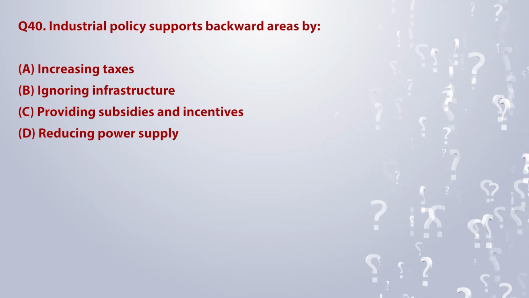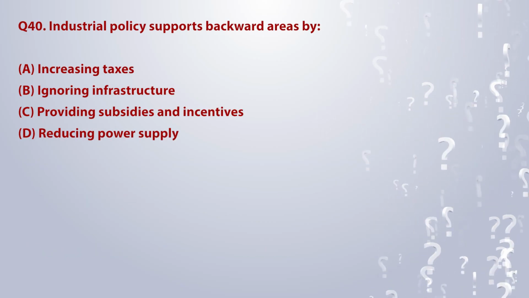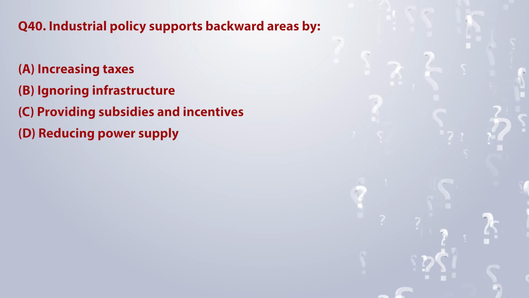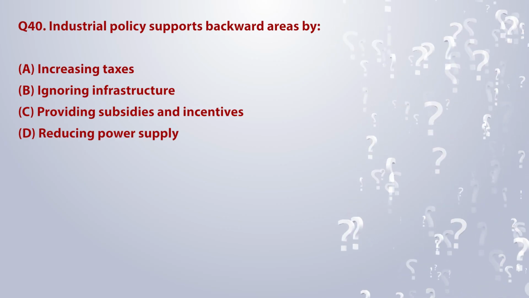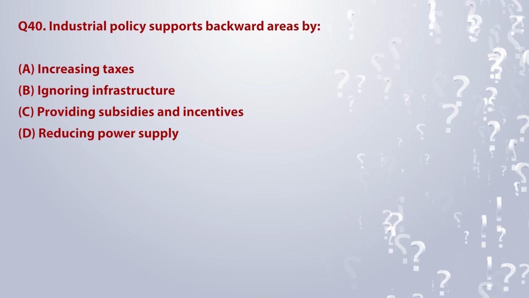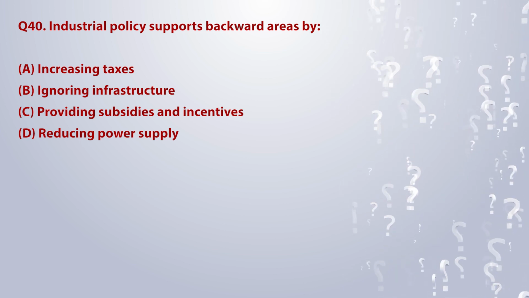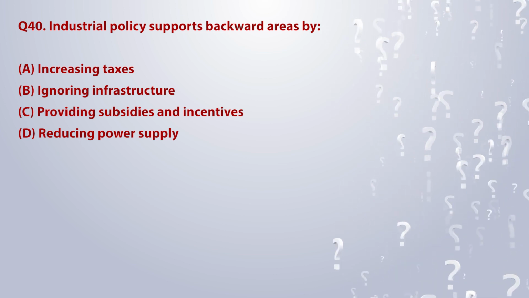Industrial policy supports backward areas by A. Increasing taxes. B. Ignoring infrastructure. C. Providing subsidies and incentives. D. Reducing power supply.